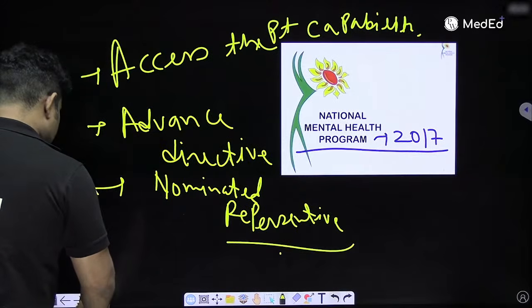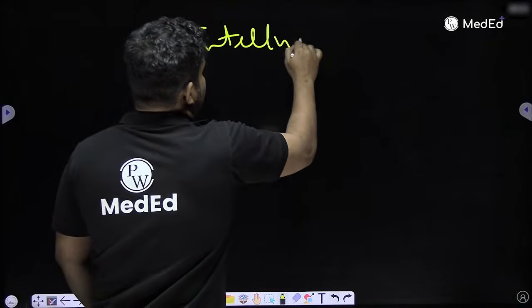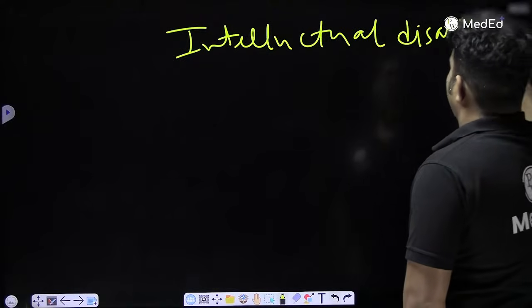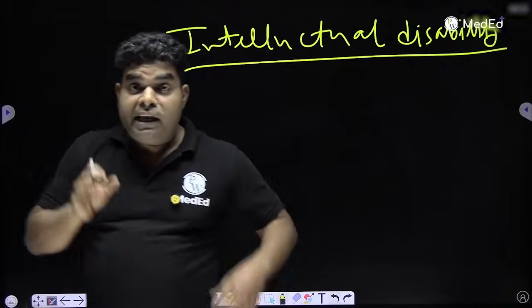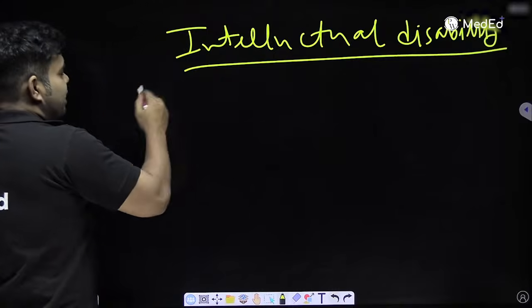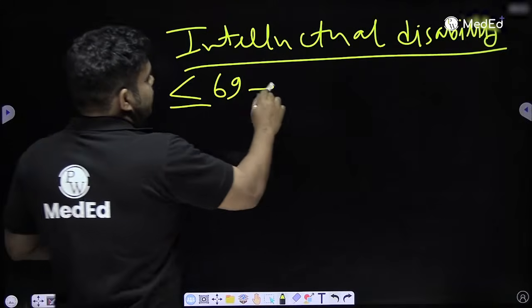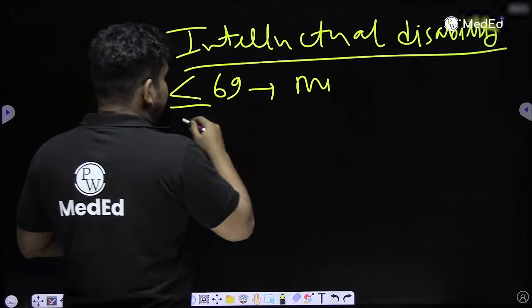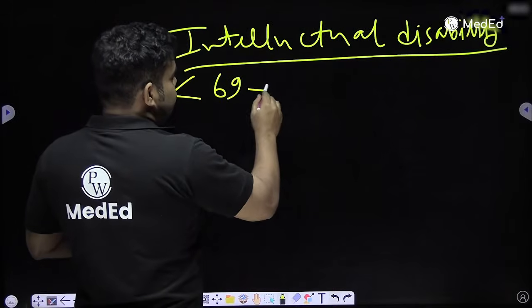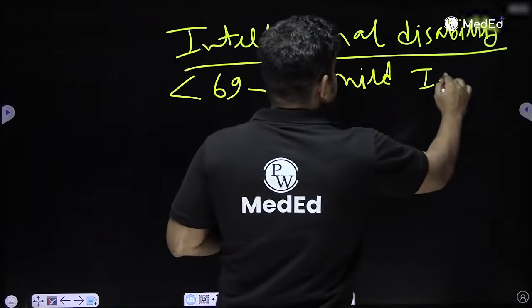Many a time they ask the question on the cutoff for intellectual disability. Now we don't use the word mental retardation, because if you say someone is mentally retarded, they will understand. But if you say someone you are intellectually disabled, he will get confused. Are you calling me intelligent or what? Hai na? So they have used a confusing word, and they say start with 69 always. Hai na? Because if you are less than 69, not equal to it, then you go for mild. Less than 69 till 51 is mild intellectual disability.